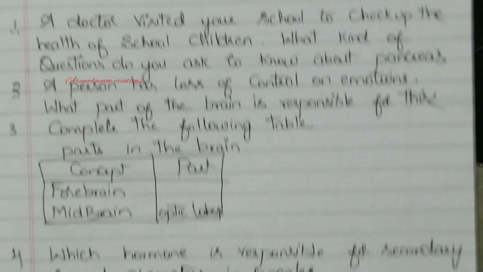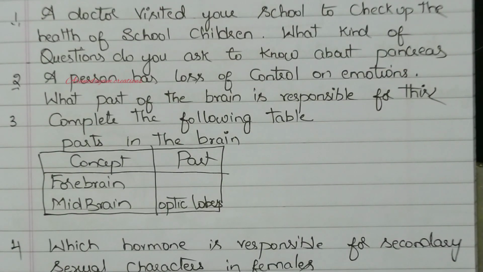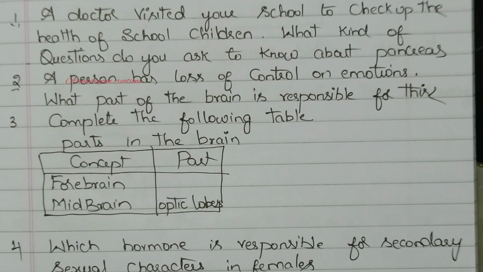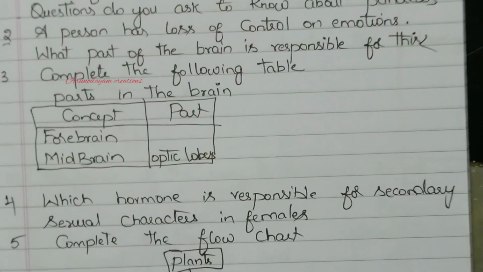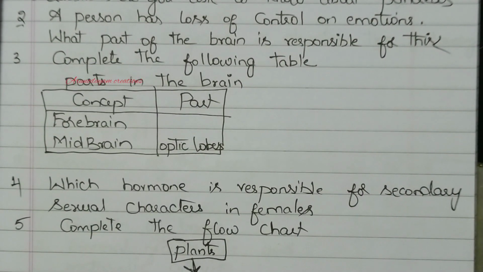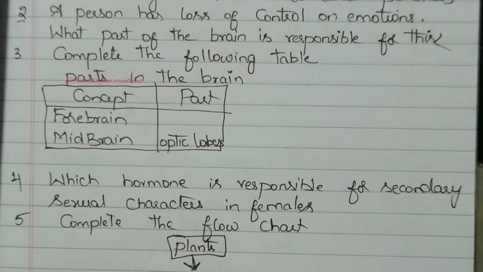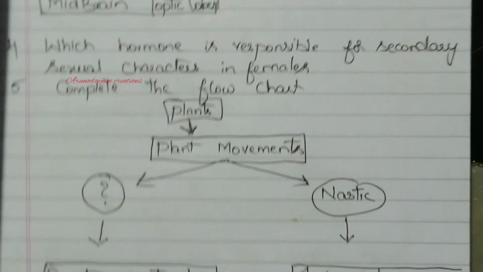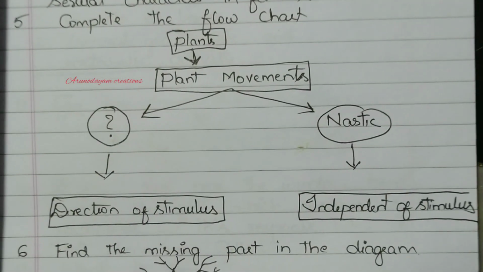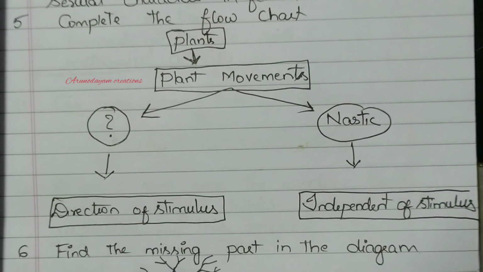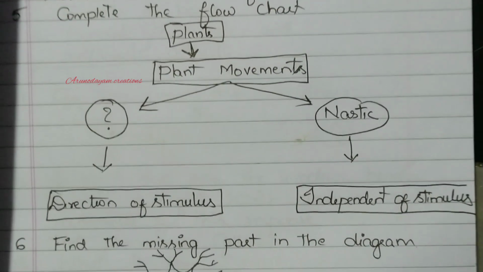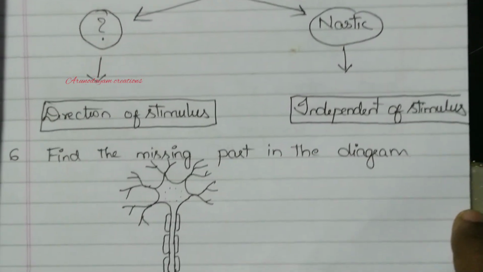Complete the following table. Midbrain has optic lobes. So forebrain has actually olfactory lobes, cerebrum and diencephalon. These are the parts of forebrain. Fourth question. Which hormone is responsible for secondary sexual characters in females? Estrogen. Fifth question. Which movement helps in direction of stimulus? Tropic movement. Tropic.